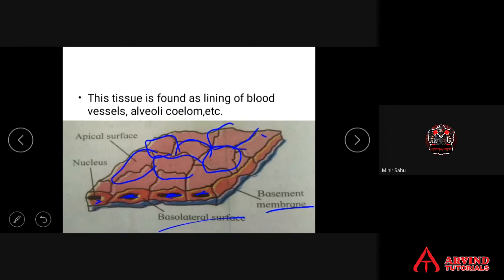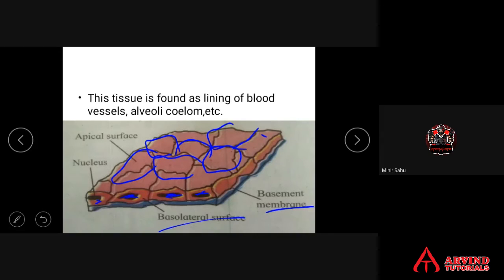So what do you know about squamous epithelium? Squamous epithelium are the thinnest flat type of epithelial tissues. They are simple epithelium. Squamous epithelial cells appear as tiles arranged on a pavement, hence called pavement tissue. They have a centrally placed nucleus. They are also placed on a non-cellular membrane called basement membrane.